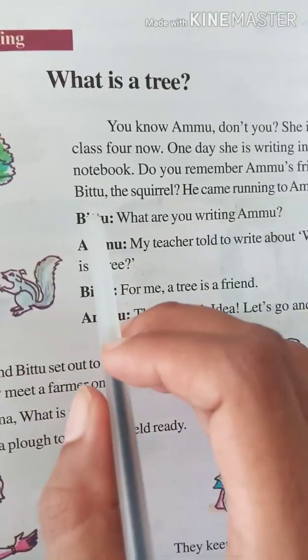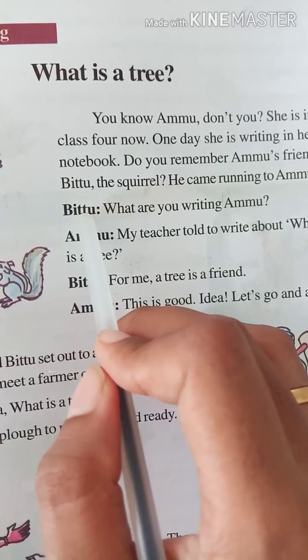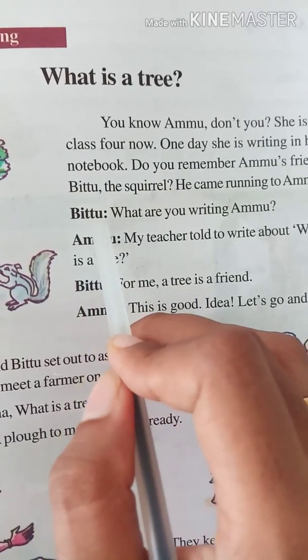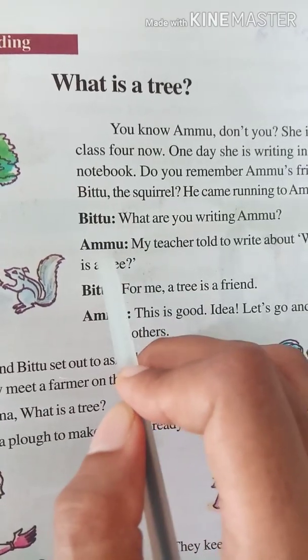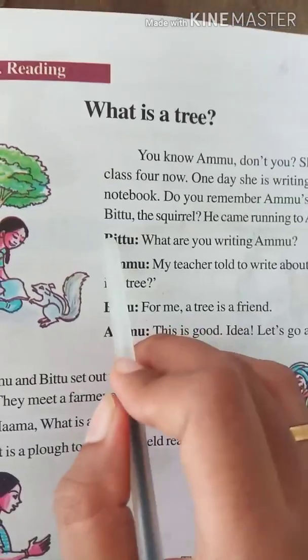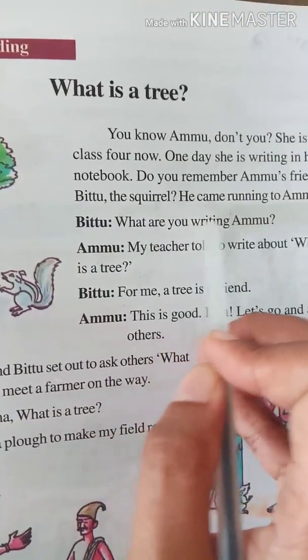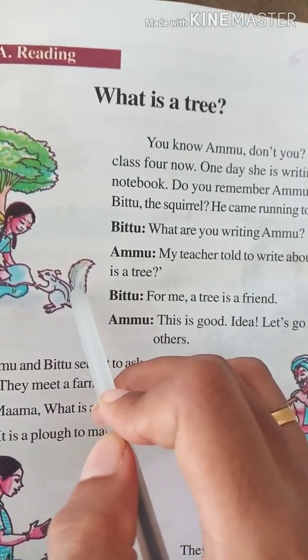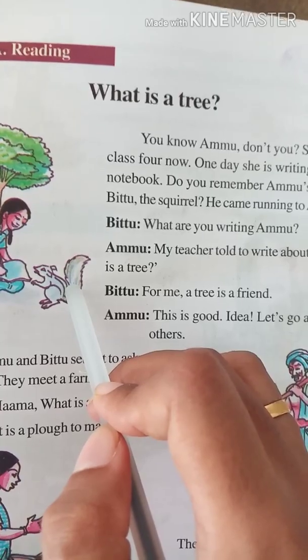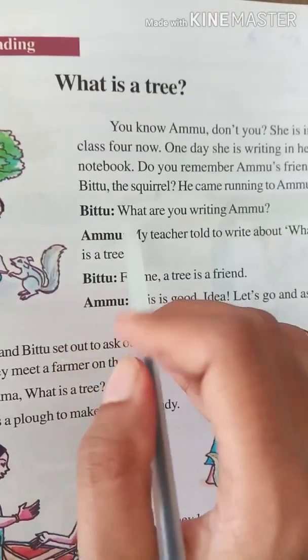Ammu. Now see, this is Bittu. Here we have Bittu in bold letters, right? In the sense, Bittu is saying something. Here Ammu means Ammu is saying. Now Bittu is saying, what are you writing, Ammu? Bittu, Ammu's friend, came near her and is asking, what are you doing, Ammu?